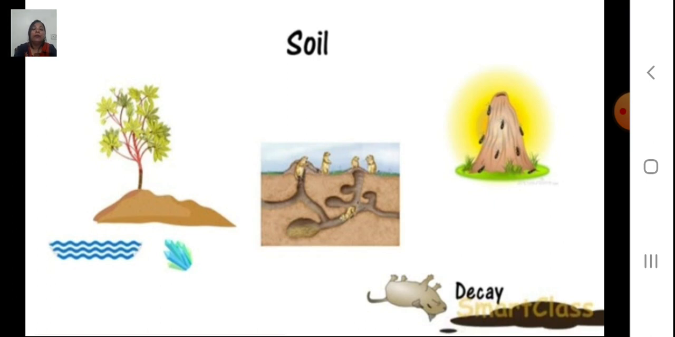One more thing, many animals like rats, rabbits, moles and many microorganisms with many insects make their home inside the soil. They live inside the soil. Soil is the home of many animals and microorganisms, like the ant hill which you can see in the picture. Now one more thing: when any animal or plant dies, it decays and mixes with the soil. It becomes a part of the soil and makes the soil fertile. How it happens, we will be discussing later in this chapter.